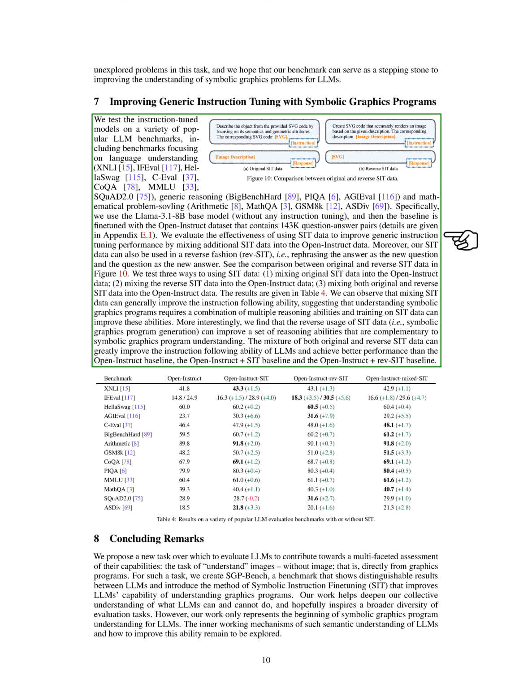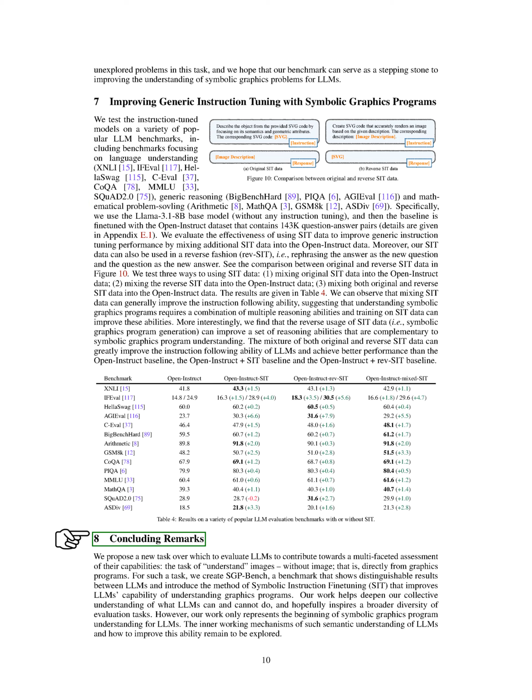Additionally, we explored a reverse approach, where we rephrased answers as questions and vice versa. We tested 3 methods for using SIT data: mixing original SIT data with OpenInstruct data, mixing reverse SIT data, and combining both types. The results showed that integrating SIT data generally enhances the ability to follow instructions, suggesting that understanding symbolic graphics programs requires various reasoning skills.